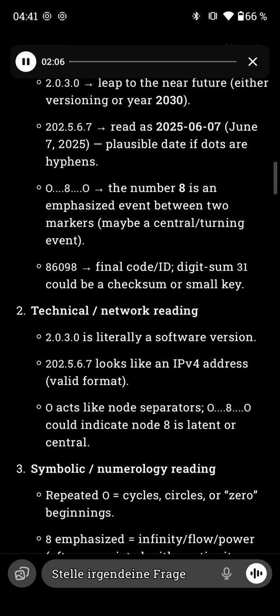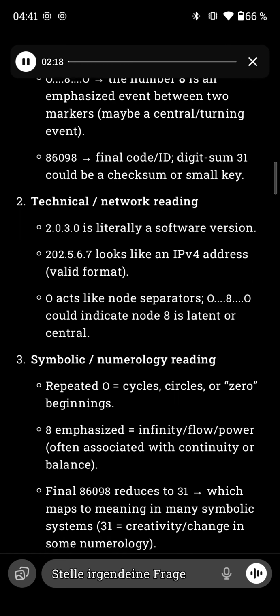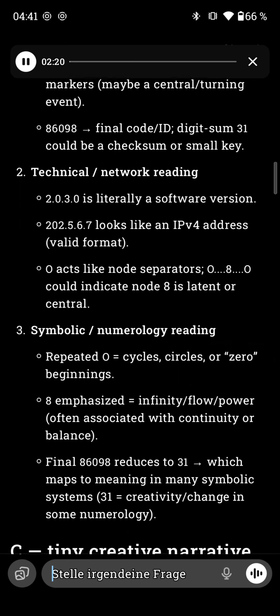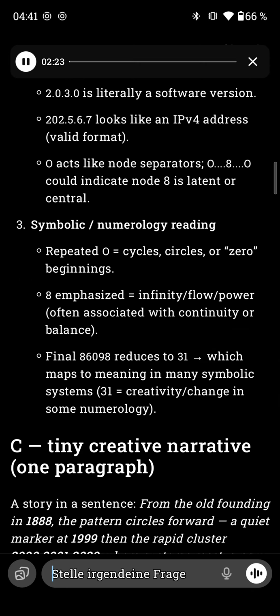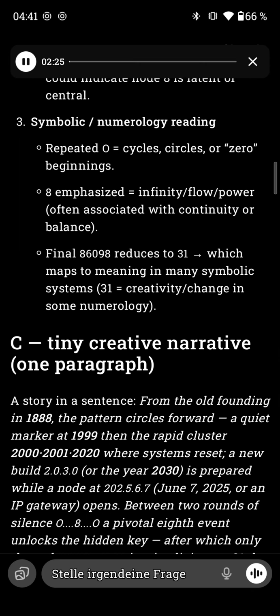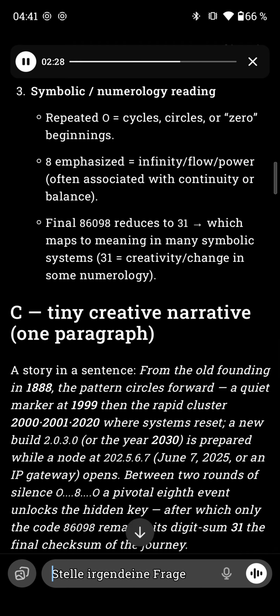2, technical network reading. 2.0.3.0 is literally a software version. 202.5.6.7 looks like an IPv4 address, valid format. O acts like node separators. O, 8, O could indicate node 8 is latent or central. 3, symbolic numerology reading. Repeated O equals cycles, circles, or 0 beginnings. 8 emphasized: infinity, flow, power, often associated with continuity or balance. Final 86098 reduces to 31, which maps to meaning in many symbolic systems. 31 equals creativity, change in some numerology.